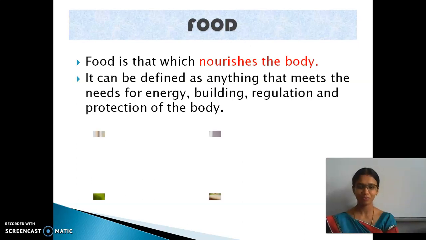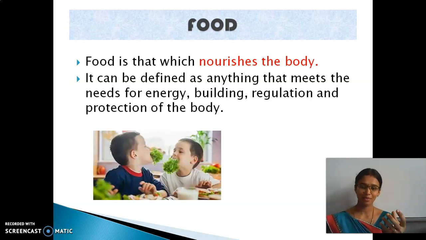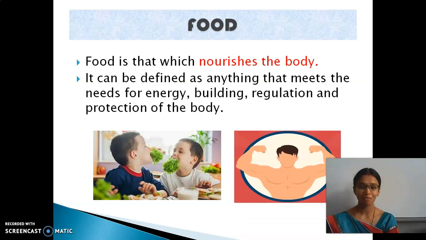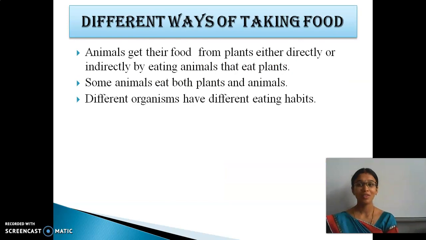There are different types of food. The nutrients are classified into how many categories? There are six: carbohydrates, protein, fat, vitamins, minerals, and water is also one of the important things.